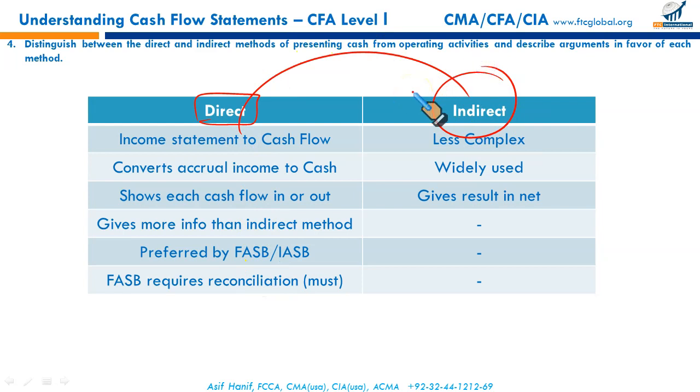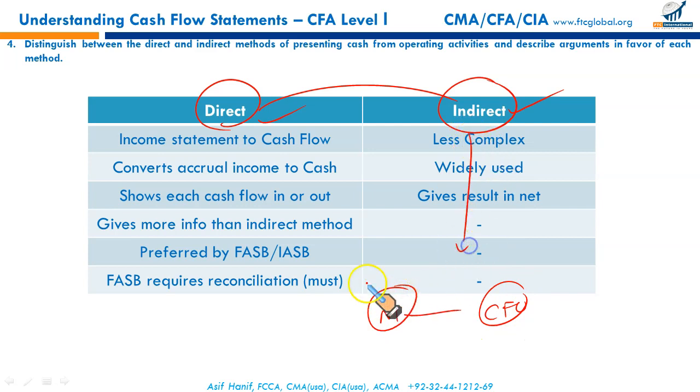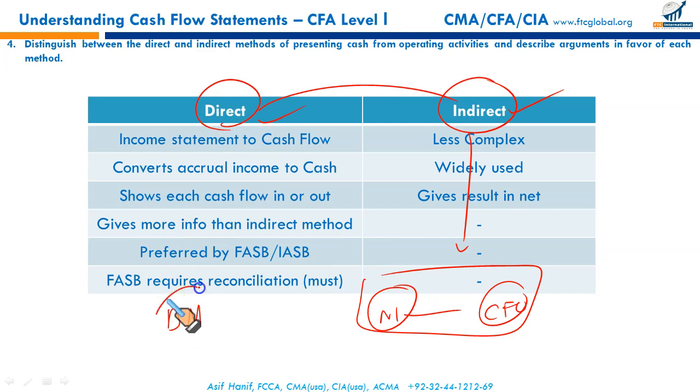In other words, if you choose to apply direct method, you have to use both of these. The reconciliation between net income and cash flow from operating activity is a must. In indirect method, it is just as it is. But if you use direct method, you will prepare your operating cash flow through direct method. You will also prepare this reconciliation. That is the reason, gentlemen, you will see indirect method being used in IFRS based organizations.